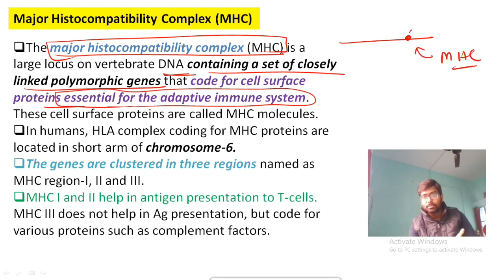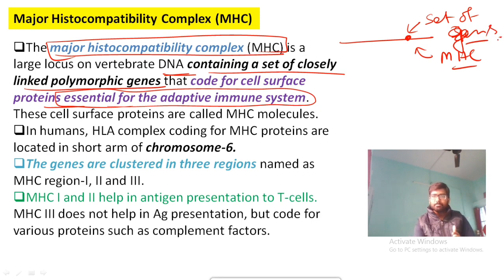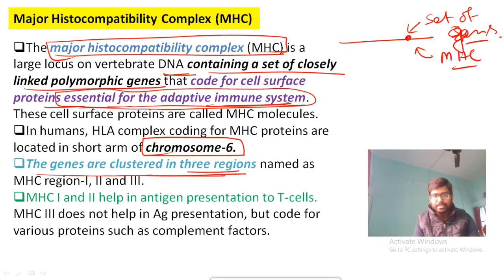ये एक्चुअली contains a set of genes. MHC is actually containing a set of genes. Those genes are essential for adaptive immunity. That is MHC for you. Okay, and in case of human, chromosome 6 में MHC है. ठीक है. These genes are clustered in 3 regions known as MHC region 1, MHC region 2, MHC region 3.